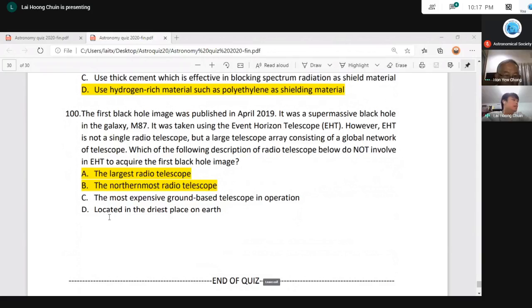So basically, C and D are the same, located in the driest place on Earth. The driest place on Earth is the Atacama Desert in Chile. So these two refer to the same telescope, which is placed in Chile and is part of this Event Horizon Telescope. Right. So this is the answers for section B.